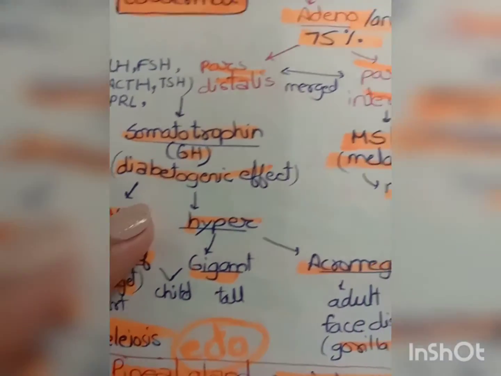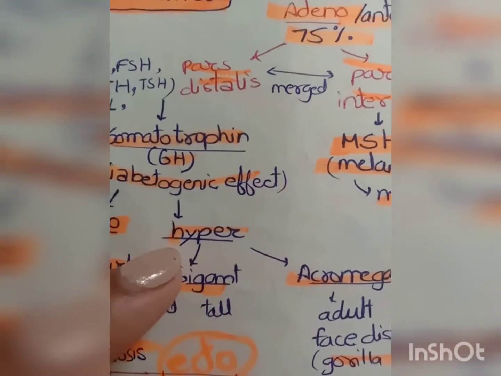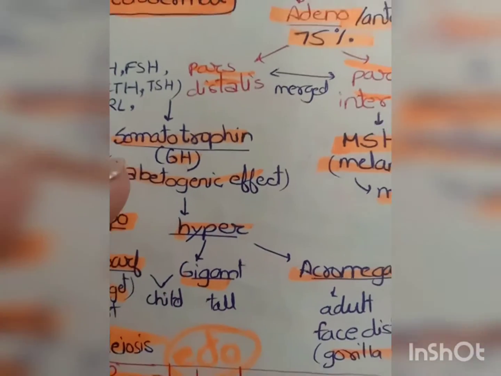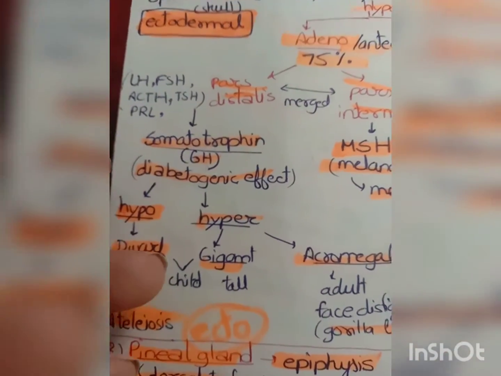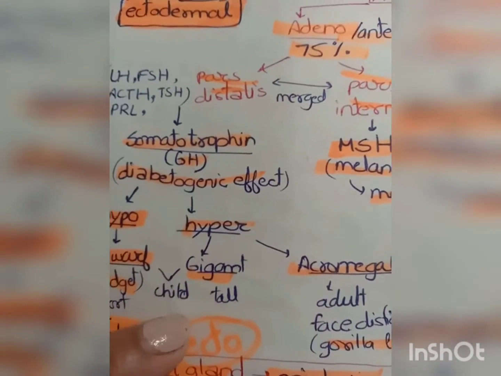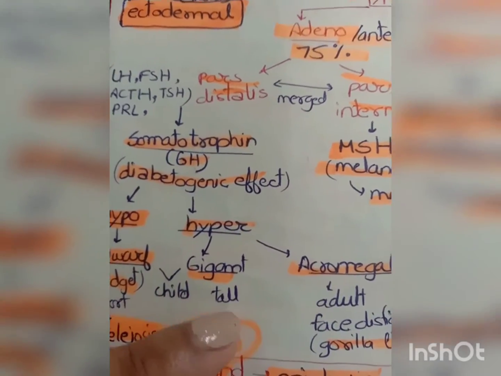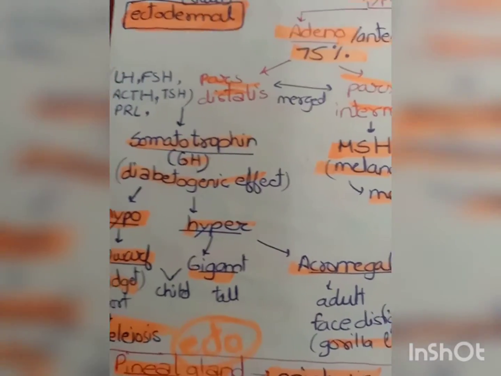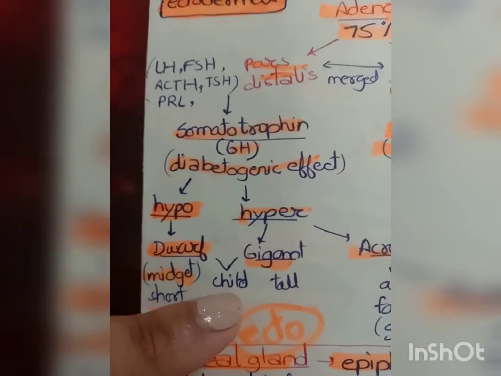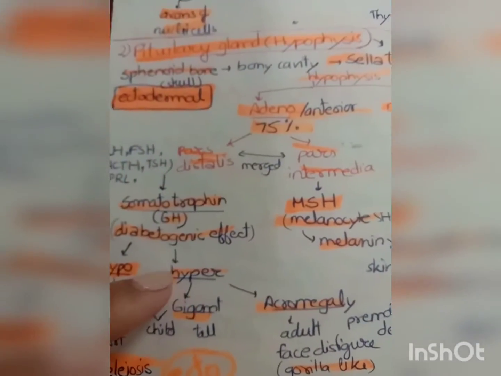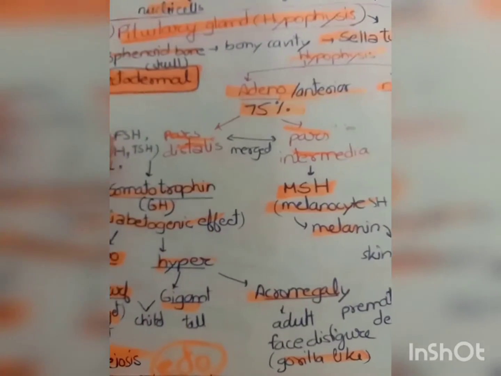Means short people. And the other effect can be the hypersecretion, means the excess secretion of somatotrophin. It leads to gigantism, right? Means excessively tall people, and these effects are seen in the children, right? Likewise, the hypothalamus pituitary gland is also ectodermal in origin.